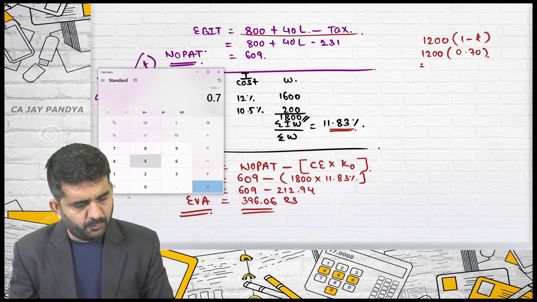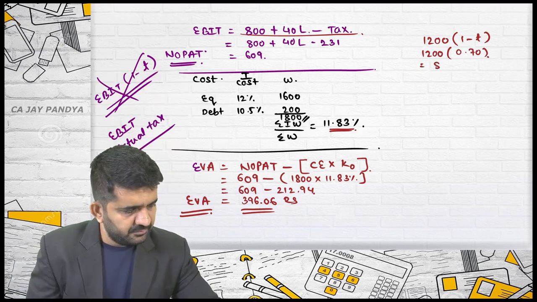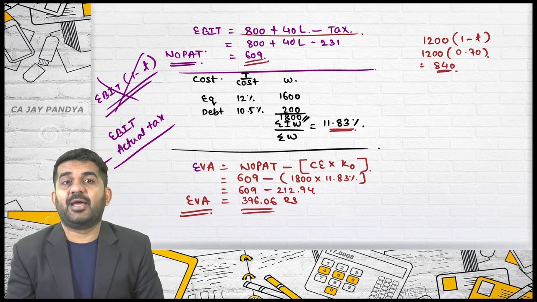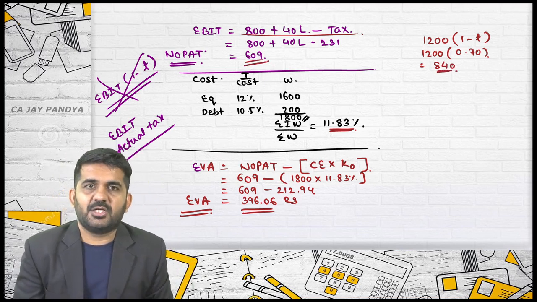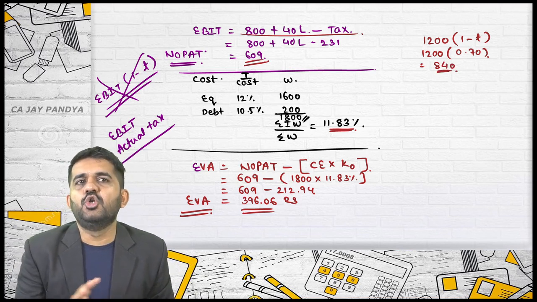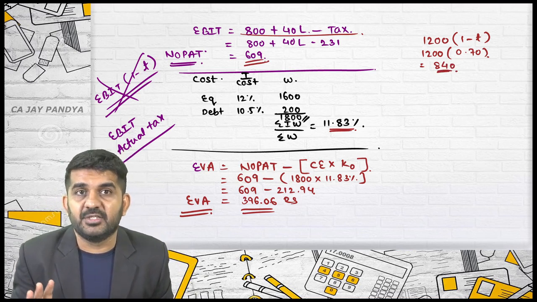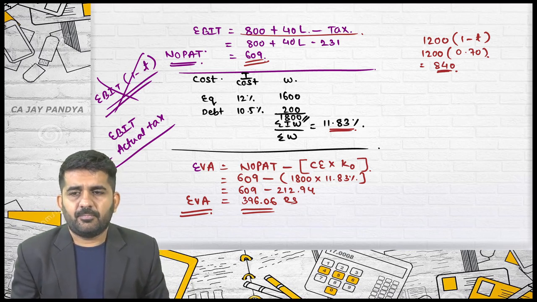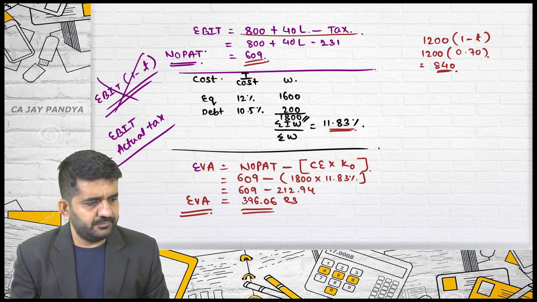1200 into 0.7 is 840. And I should take 840 over here. Here I am taking 609. Please understand it does not make any difference. Why I have done this? 800 plus 40. Yes.